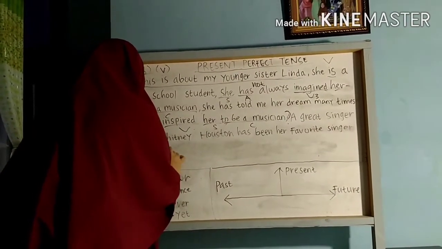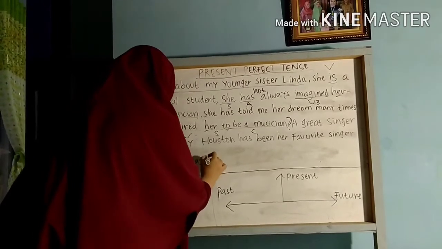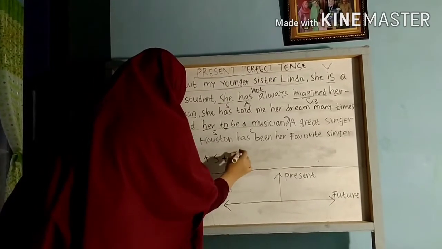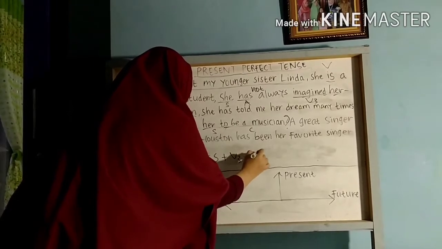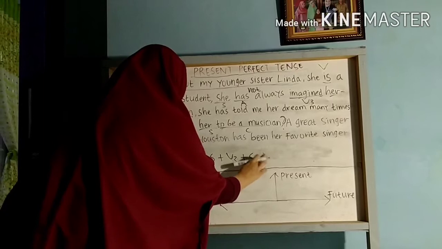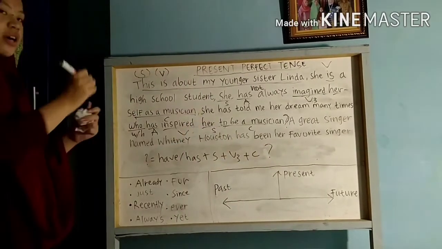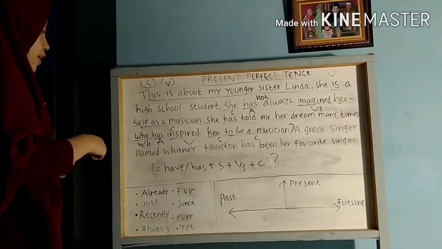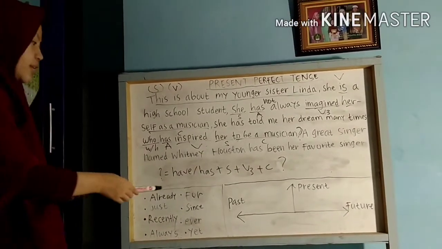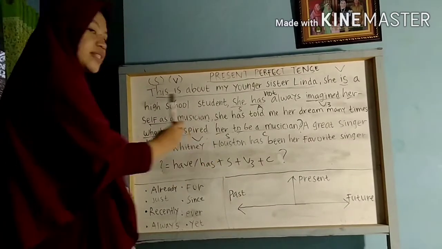Interrogative: have or has plus subject plus verb 3 plus complement. Okay, so the second type is have or has plus subject plus verb 3 and plus complement.